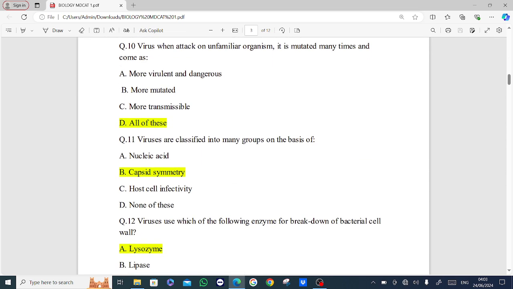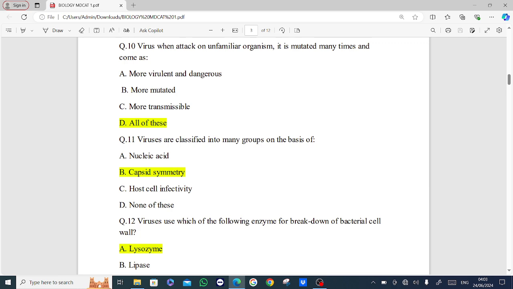Next MCQ is, when a virus attacks an unfamiliar organism, it is mutated many times and comes as. Options are more virulent and dangerous, more mutated, more transmissible, all of these. Answer is option D, all of these.